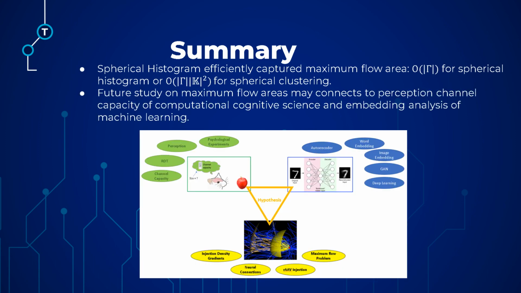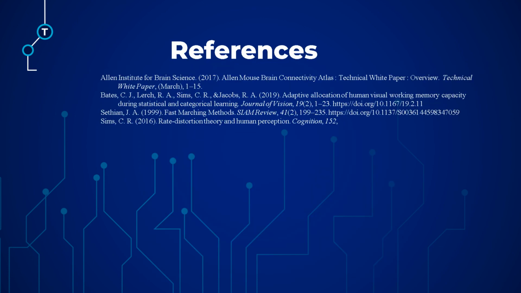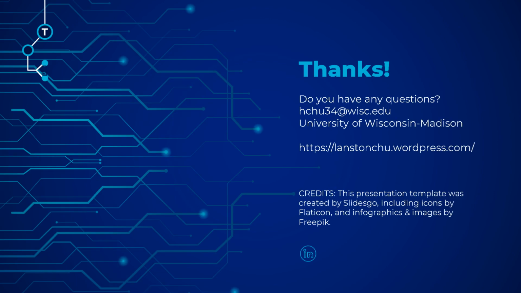I believe that there is a strong relationship between computational cognitive science regarding channel capacity, embedding analysis in machine learning, and the maximum flow areas of bioinformatics, and I call it the golden triangle hypothesis among the three fields. This brings me to the end of my presentation. I hope further study on this topic would help reveal more connections among these three areas.